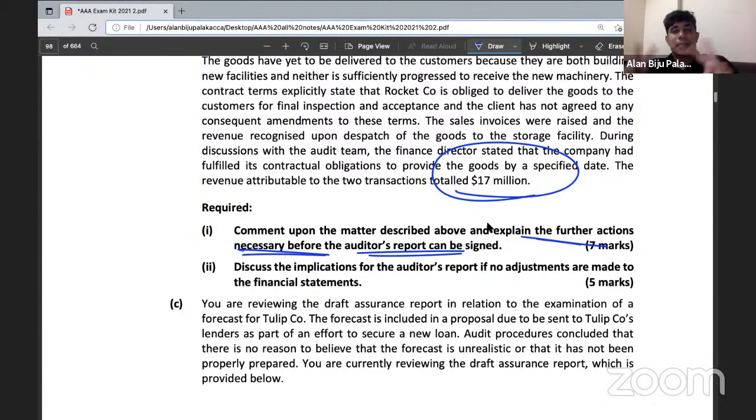The only case that makes it different is the case of which case? Both material and pervasive. In that case, if it's a misstatement which is both material and pervasive, we will be providing an adverse opinion. If it's a lack of audit evidence which is both material and pervasive, we will be providing a disclaimer of opinion. And that makes a difference.